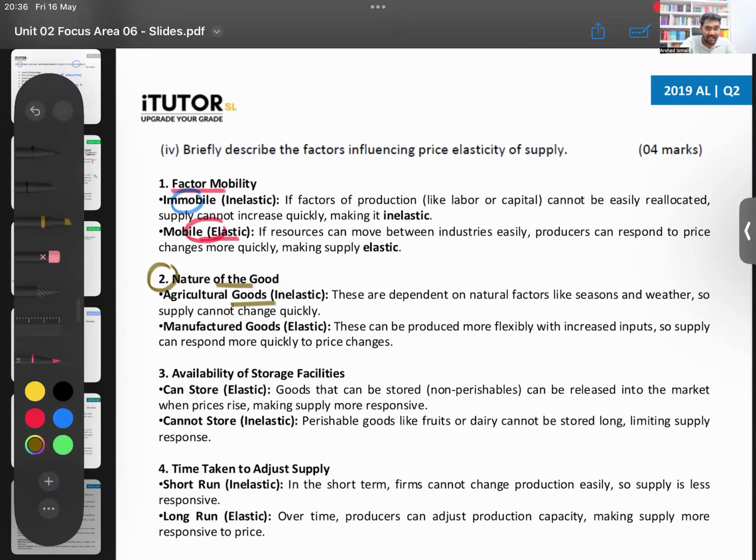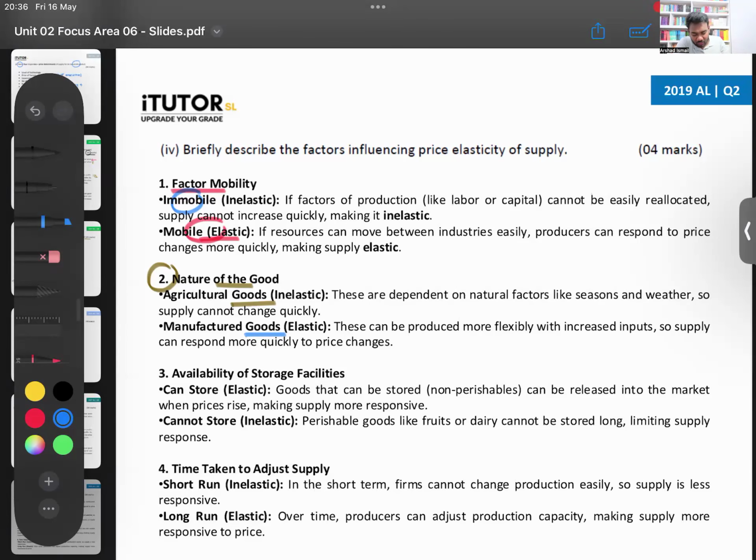No? You have to grow. It takes time. Weather can affect, so many things can affect. Supply is inelastic. And then what if it's something like a manufactured good? You can soon hire some labor, you can do so much of things, and you can get it, right? Supply will be elastic, right? All four factors. You have to explain four factors. Two is not enough. Alcohol is having inelastic supply and demand. Inelastic demand, supply doesn't have to be inelastic.